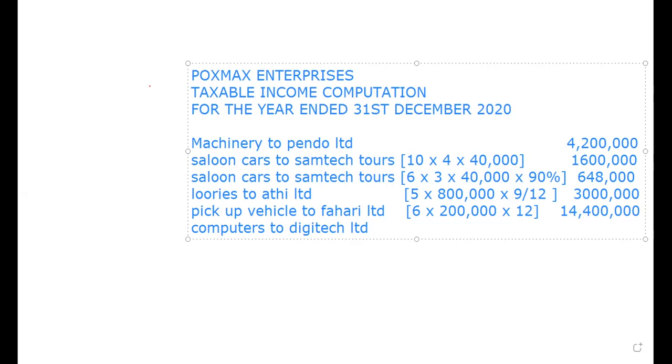It is only the annual lease, which is 200,000. So we write 200,000. So we are done with that.